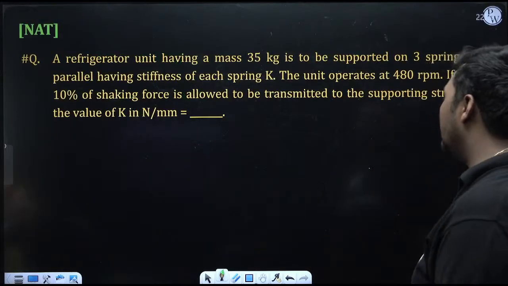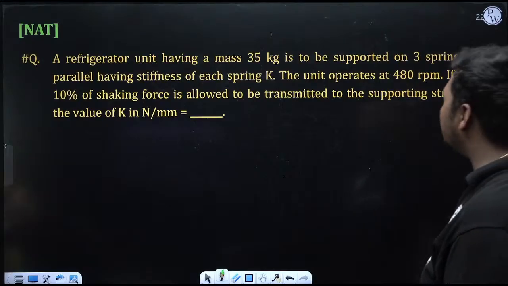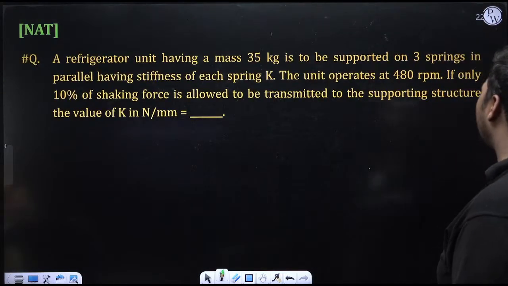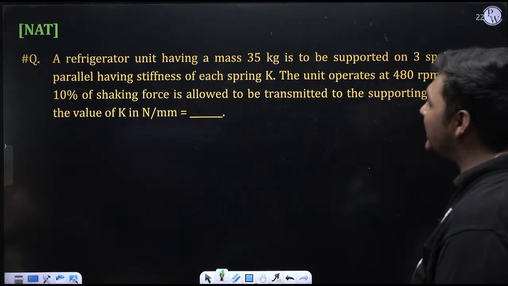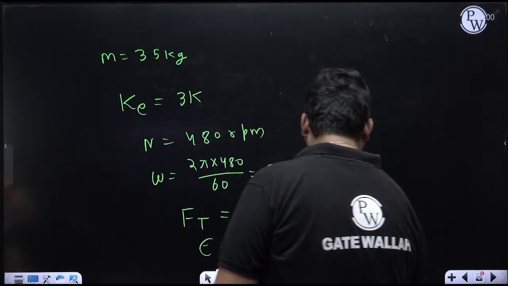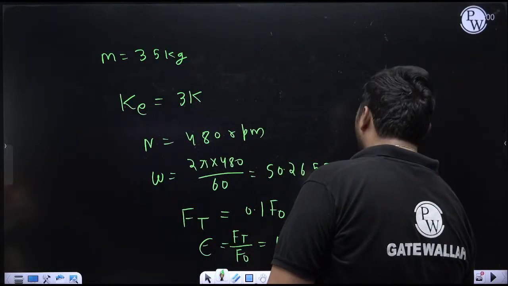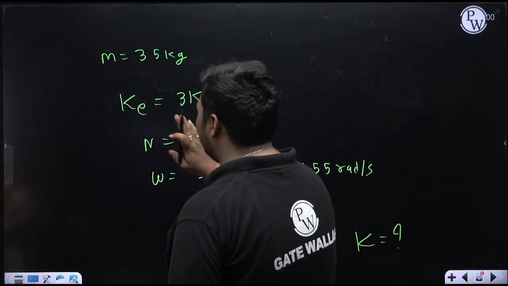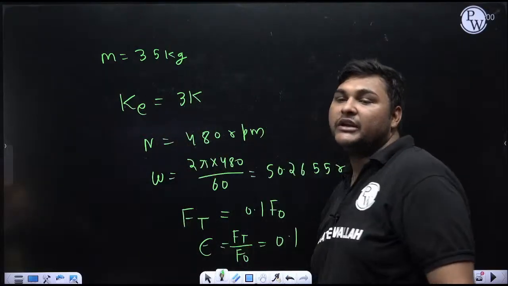So you have to calculate the stiffness of the spring, allowed for the supporting structure, then the value of K. K means the stiffness of each spring. The exam is asking for the K parameter. So here we have to calculate K. So firstly, from the equation of epsilon, we will calculate Ke. After calculating Ke, we can calculate K also.